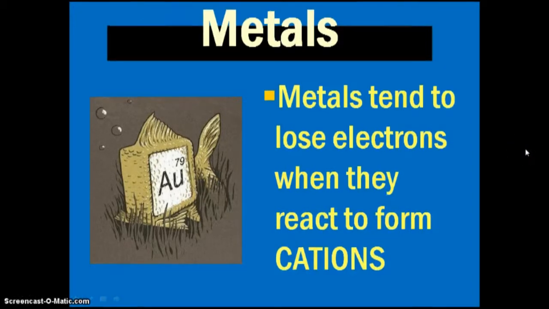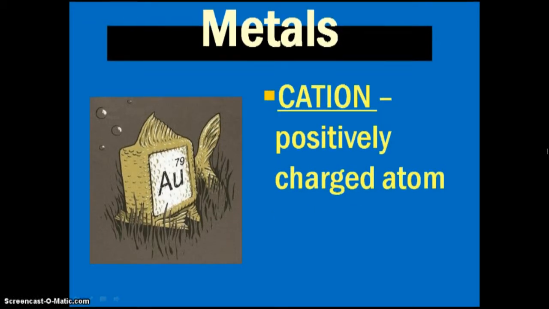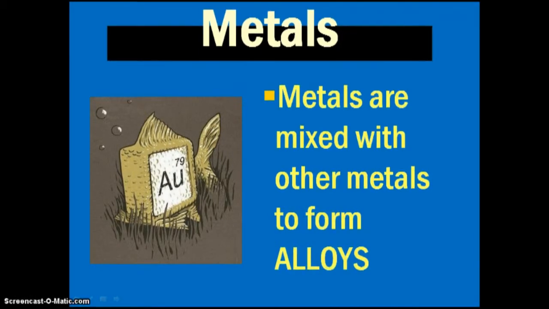Here we have a picture of a goldfish, Au for gold. Now these metals tend to lose electrons. They are the electron donors, and because they lose electrons they become more positive and form what we know to be cations. And again, cats have paws because they are positively charged. So that's what a cation is, an atom with a positive charge due to the loss of electrons and as a result having more protons.